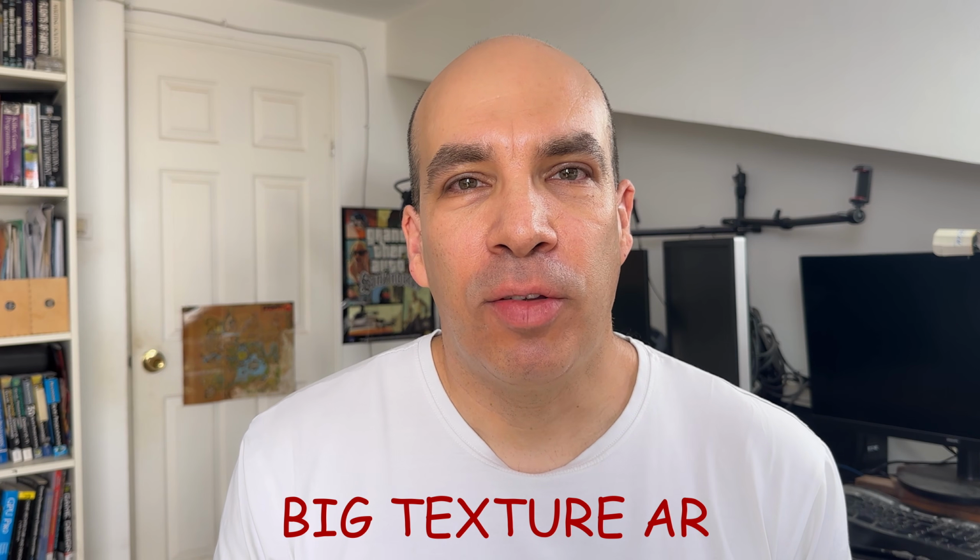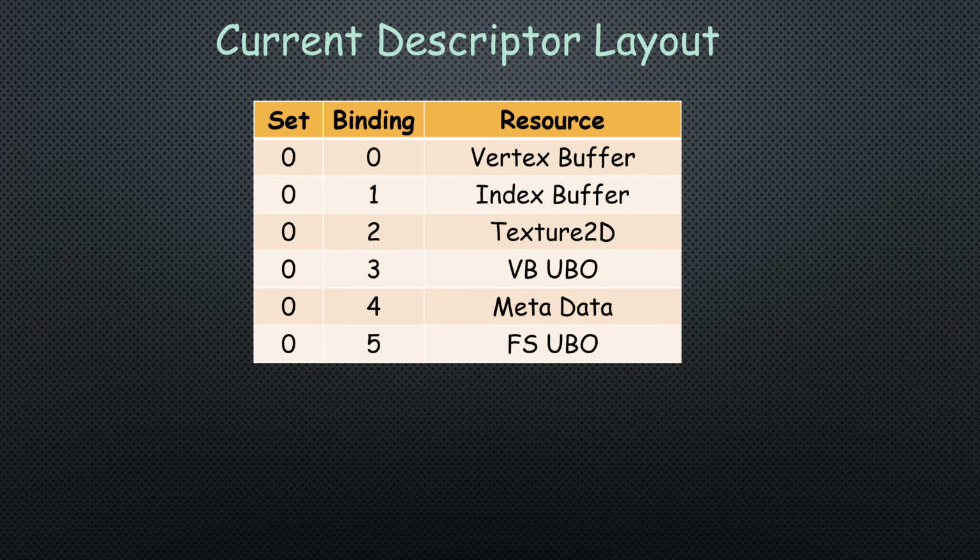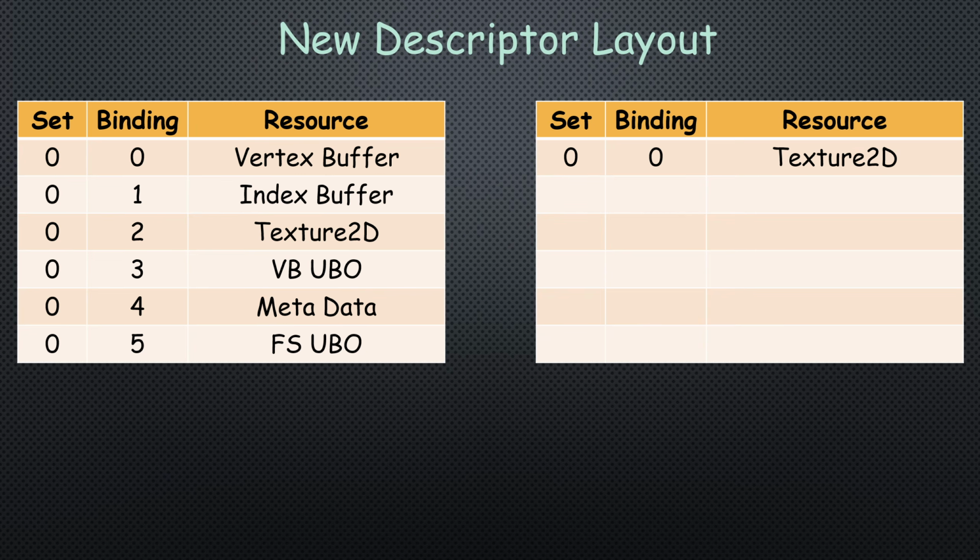Enter the BigTextureArray. That's an array of textures that holds all the materials across all the assets in your game. In our existing descriptor layout, we have a single set with multiple resources: vertex and index buffers, a texture, a couple of uniform buffers, and a metadata buffer. To use the BigTextureArray, we will separate this layout into two sets. The first set will be dedicated to the texture array.